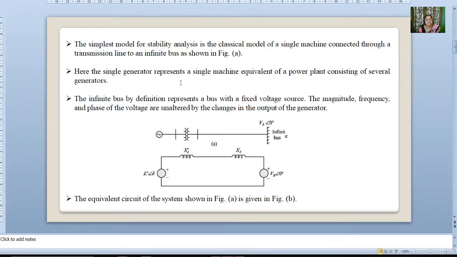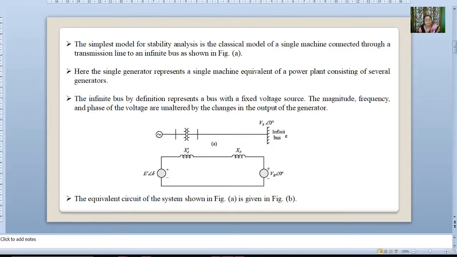Here the single generator represents a single machine equivalent to a power plant consisting of several generators. This doesn't mean it has only one machine, but a number of generators connected in parallel represent a single machine system. Now it is connected to the infinite bus.